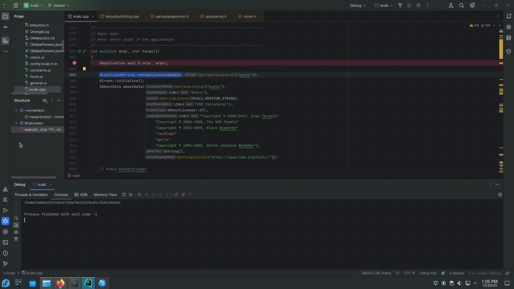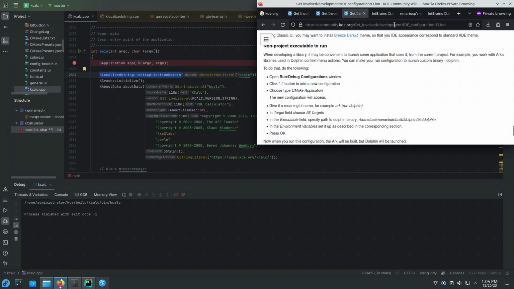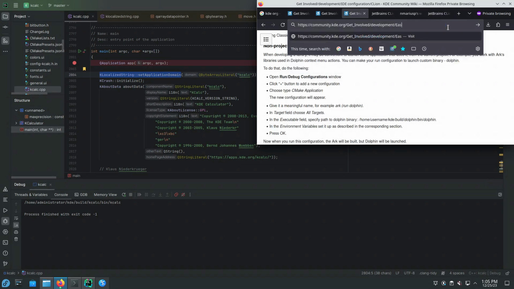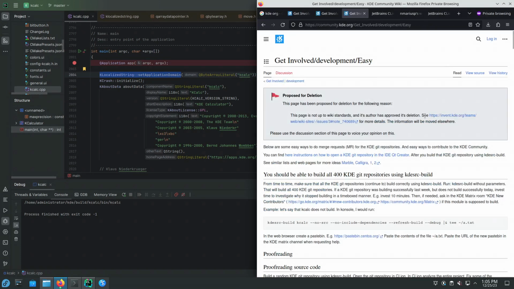So I have a list of merge requests that you can propose to KDE Git repositories that don't take that much time if you are a C++ programmer.